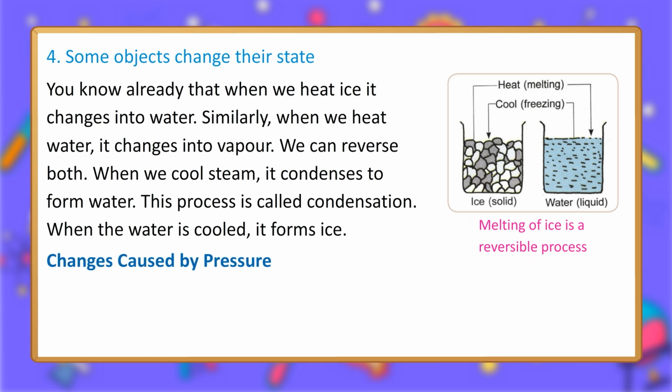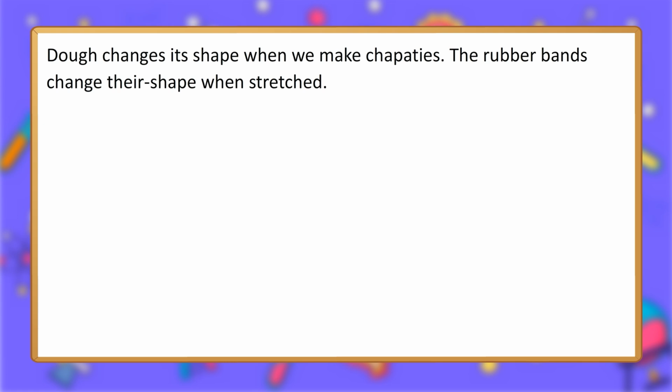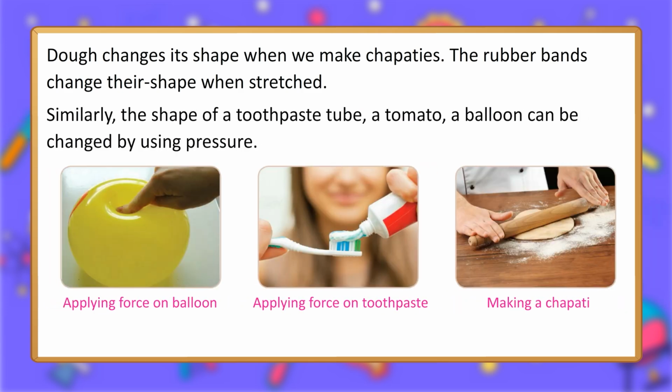Changes caused by pressure. The shape and size of an object can be changed by using force. For example, when we apply force on an inflated balloon, the shape and the size of balloon changes. Dough changes its shape when we make chapatis. The rubber bands change their shape when stretched. Similarly, the shape of a toothpaste tube, a tomato, a balloon can be changed by using pressure. Applying force on balloon. Applying force on toothpaste. Making a chapati.